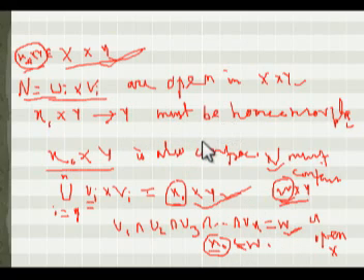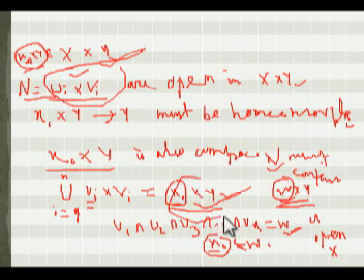Here one question may arise: how do these open sets covering X0 cross Y cover W cross Y? You can look at any point.